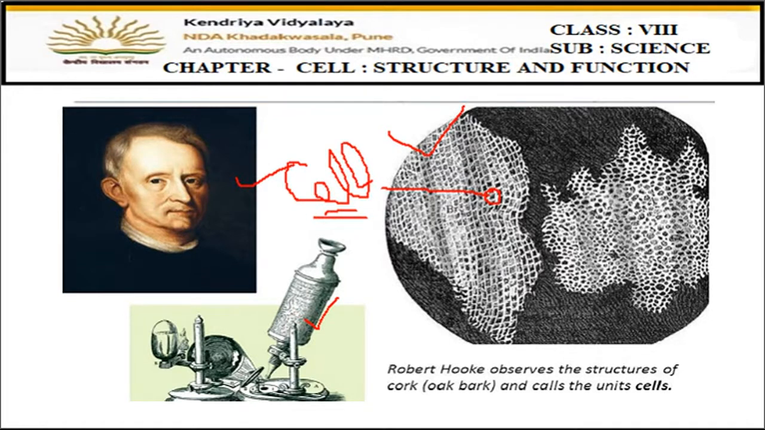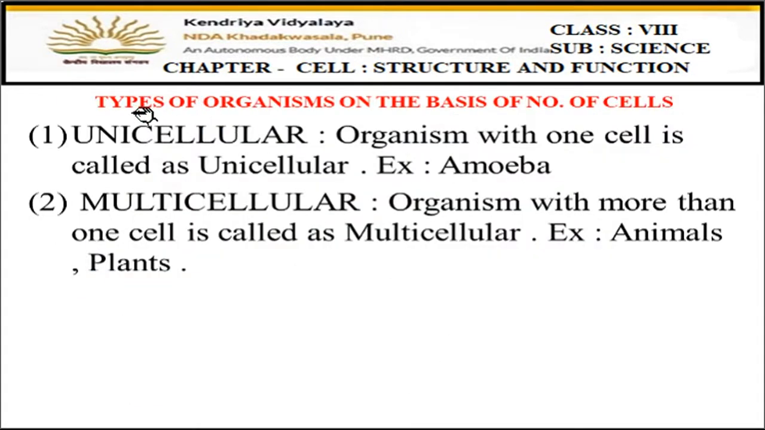Okay, now let's move on to the next topic, that is types of organisms on the basis of the number of cells. We can divide organisms into two types according to the number of cells present in their body.